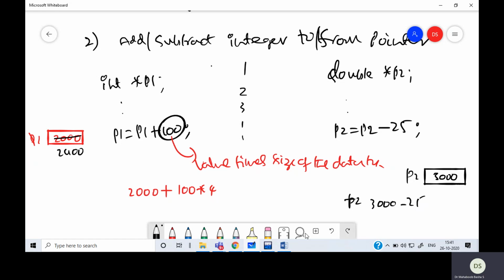This is minus 25 times the size of the data type, 8, so 25 into 8 is 200, and this becomes 2800. So that is how an integer can be added to and subtracted from a pointer. This is one arithmetic operation that is allowed on pointers.